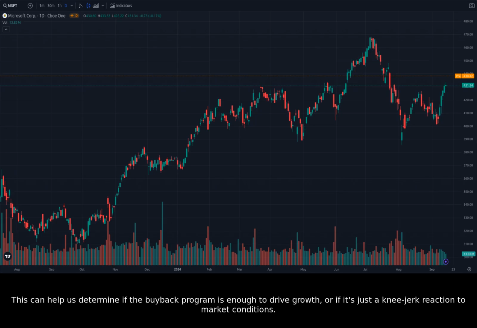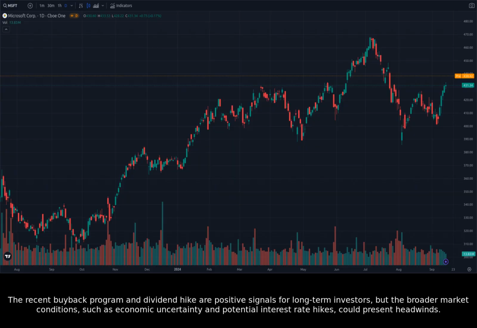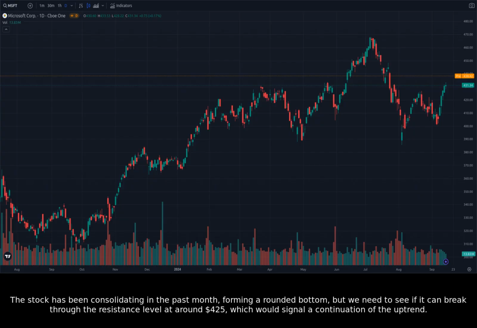In summary, Microsoft is in a long-term uptrend, with the stock price steadily rising over the past few months. The recent buyback program and dividend hike are positive signals for long-term investors, but the broader market conditions, such as economic uncertainty and potential interest rate hikes, could present headwinds. The stock has been consolidating in the past month, forming a rounded bottom, but we need to see if it can break through the resistance level at around $425, which would signal a continuation of the uptrend.